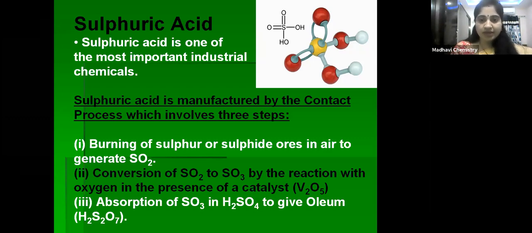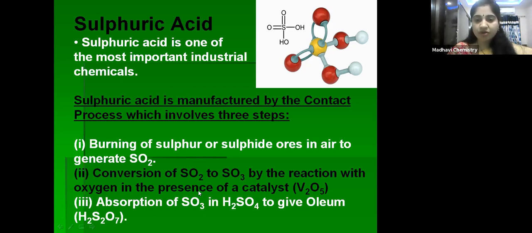After getting sulfur dioxide, it has to convert into sulfur trioxide. How to convert sulfur dioxide to sulfur trioxide? By simply heating sulfur dioxide with oxygen in presence of vanadium pentoxide, V2O5, which acts as a catalyst, right, children? So this is the second step. Now what is the third step?